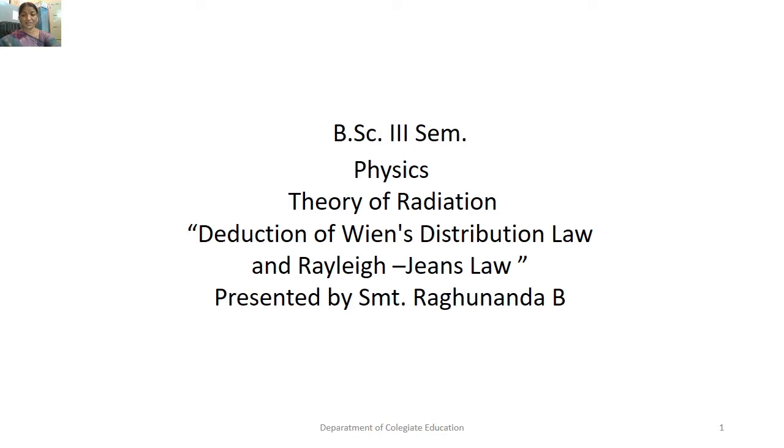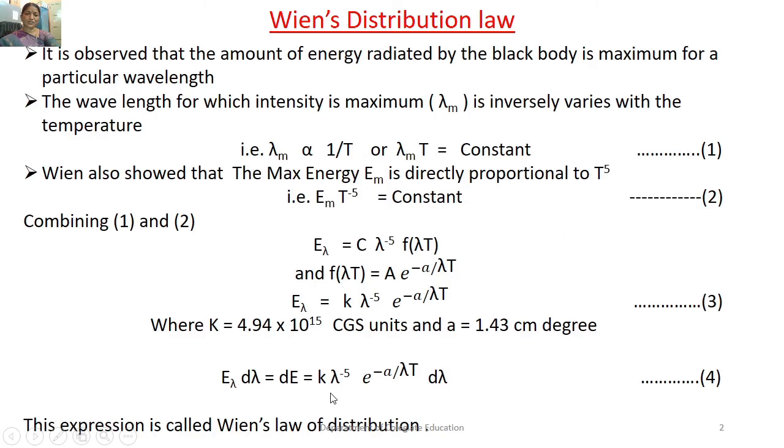Today in this class, we are going to deduce Wien's distribution law and Rayleigh-Jeans law from Planck's law of radiation. Students, as you all know, before Planck, many leading scientists at that time tried to explain the black body radiation spectrum with the help of classical laws, or we can say the laws known at that time. And one of them is Wien.